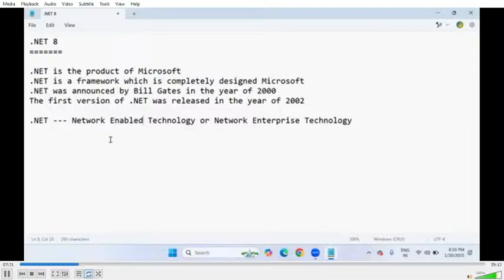Only NET, .NET. You may wonder what the dot stands for here. Dot is an extension, or according to our programming terminology, in .NET especially, dot is one kind of operator, the member access operator. While writing code in .NET programming, in most cases every time we use the dot extension or dot access operator.